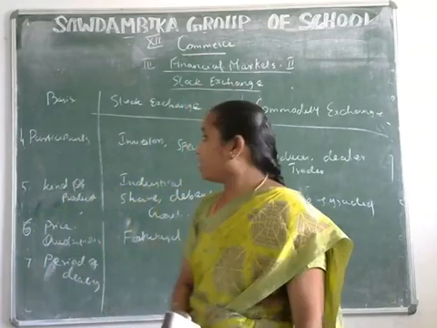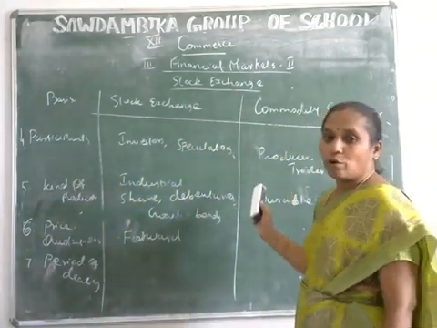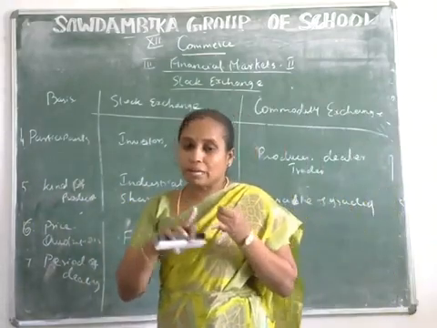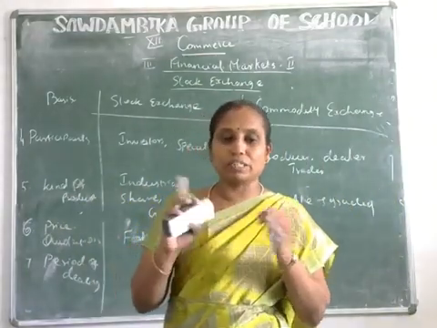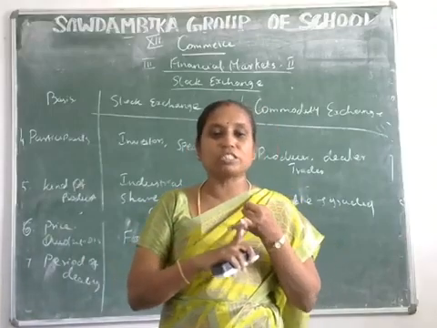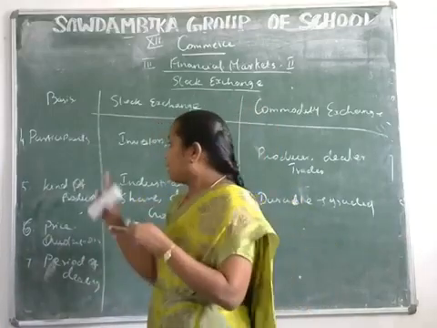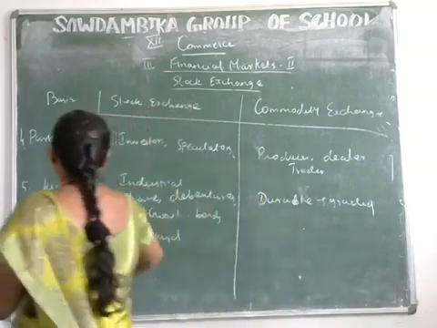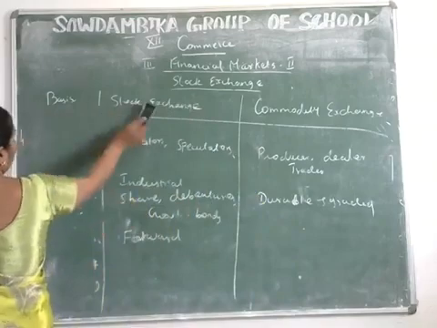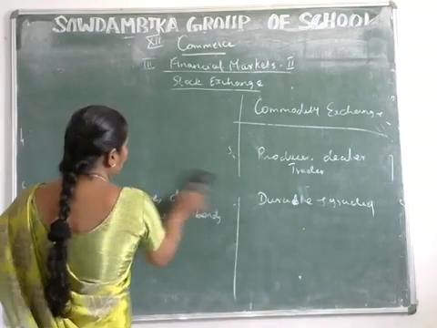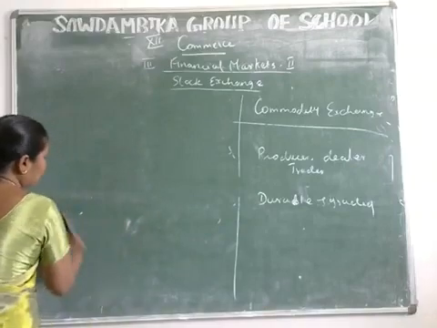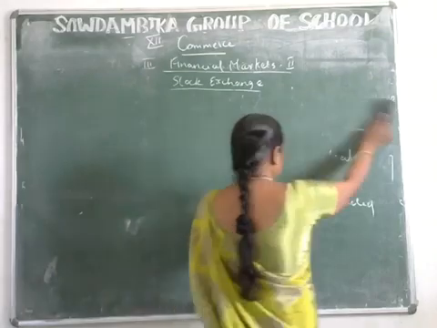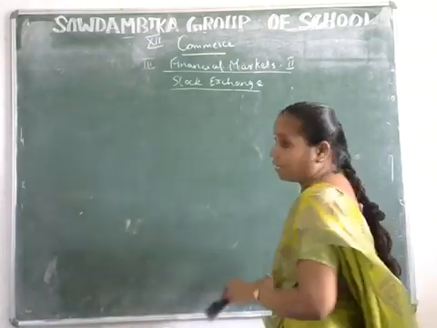These are the differences between the stock exchanges and commodity exchanges. The first one is meaning, then the functions, the third one is the objectives, and then the participants, the types of products, the period, and also price quotations. These are the bases for the differences between stock exchanges and commodity exchanges.